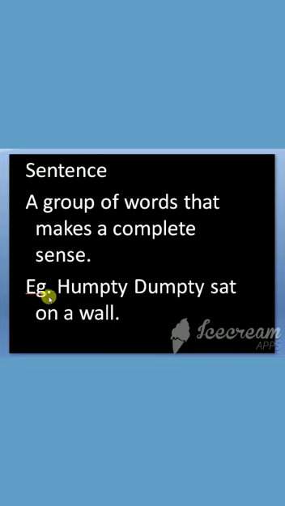Look at this example, children. Humpty Dumpty sat on a wall. It gives complete sense, isn't it? So therefore, it is a sentence.